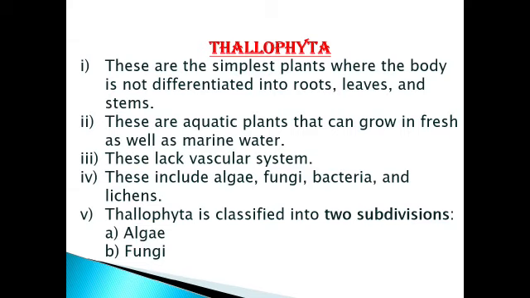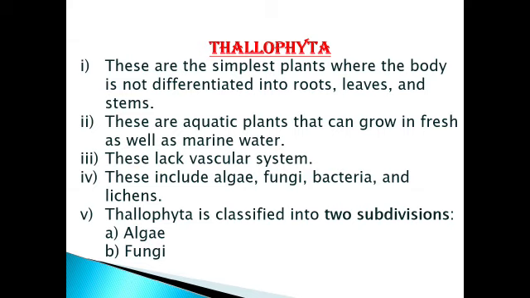So thallo means their body is not differentiated into roots, stems and leaves. And phyta means a plant.